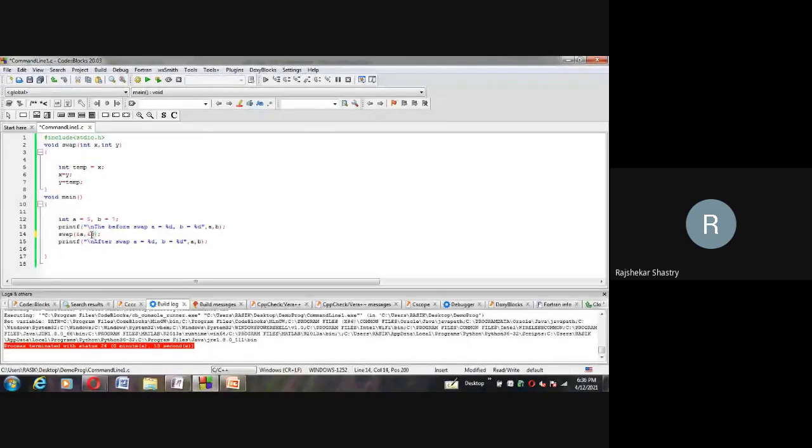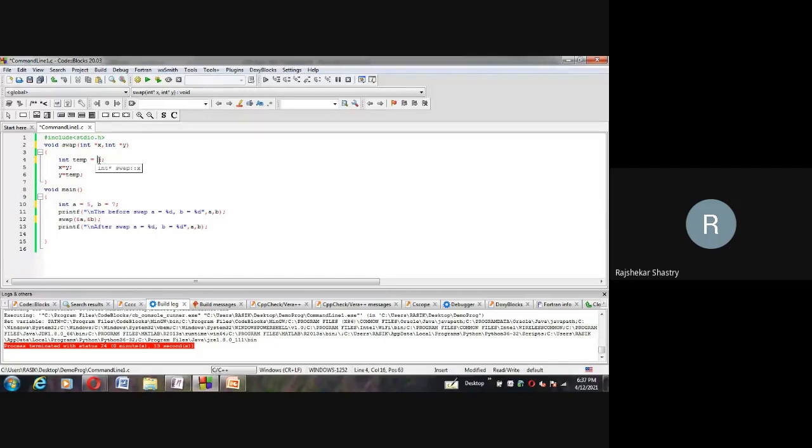Since we are passing addresses, to catch them what do we need as formal parameters? Pointers: asterisk x, asterisk y. So to catch the addresses, we have to create two pointer variables. Now x is holding the address of a and y is holding the address of b.